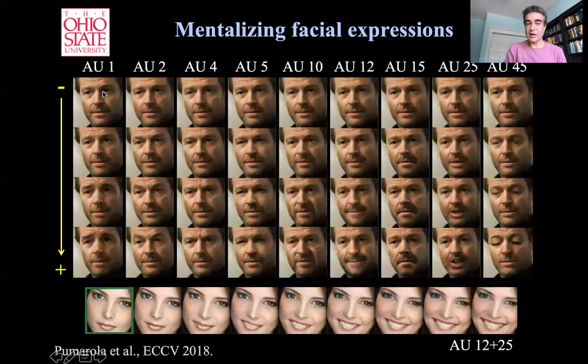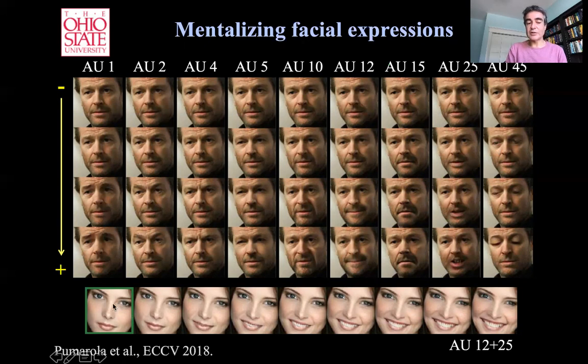So this is not active in the beginning, and then you can see here action unit 1, the inner brow raiser, that the eyebrows are going up, up to the maximum. The outer brow raiser, AU2, AU12, which is the classical smile, right? The pulling of the lips, AU25, which is mouth open, and so on.